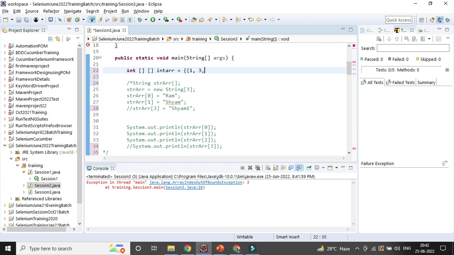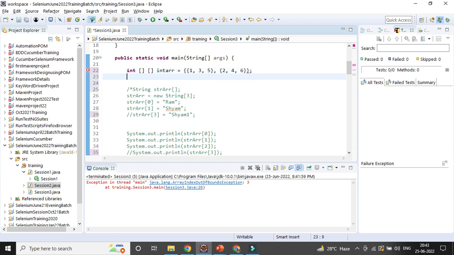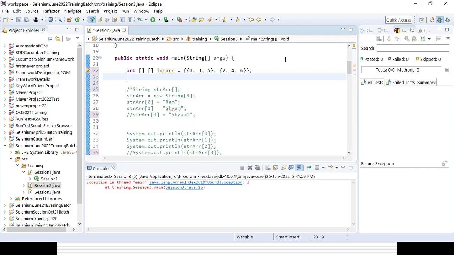1 3 5. That will be one row. All the values will be placed there. Because it's integer, no quotes are needed. In case it is string, you need to give double quotes. That is the only difference. Then a comma, and that will be another row. Suppose 2, 4, 6. That is the only single way we can define it. That is declaring, constructing and initializing, all happening at the same time.